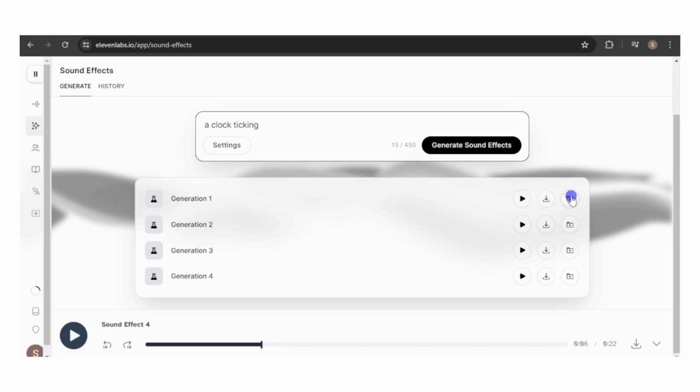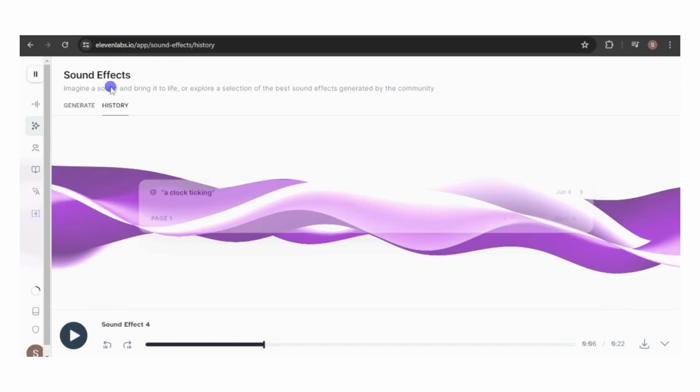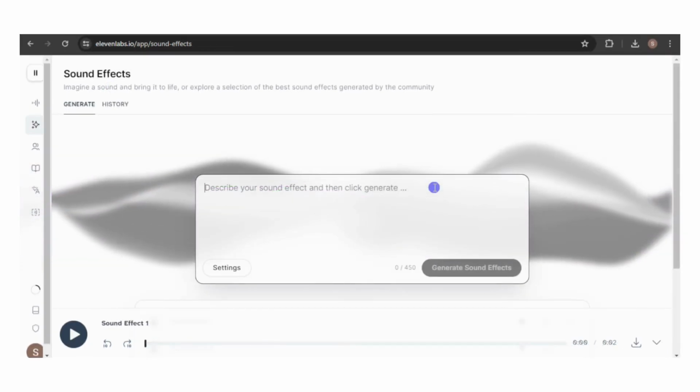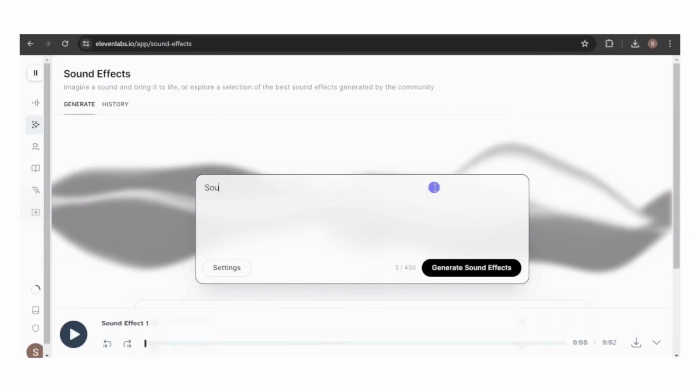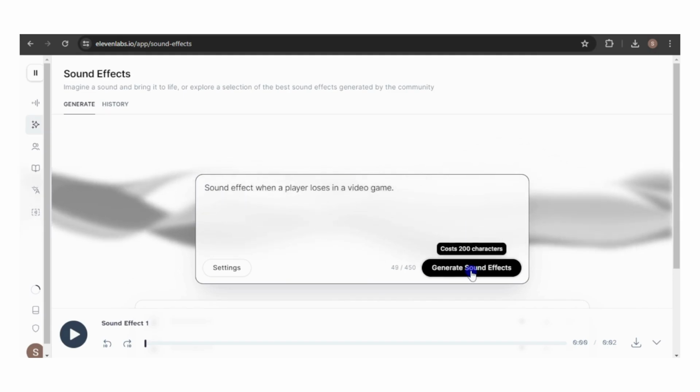Before moving on to the next generation, I'll make sure to save the files. You can access your saved sound effects under the History tab, where they're labeled with the prompt and date generated. Next, let's generate some more sound effects. I'll start with a sound effect for when a player loses a video game.